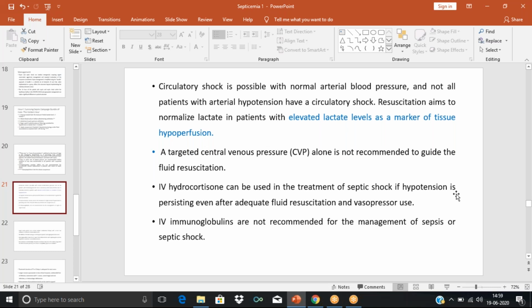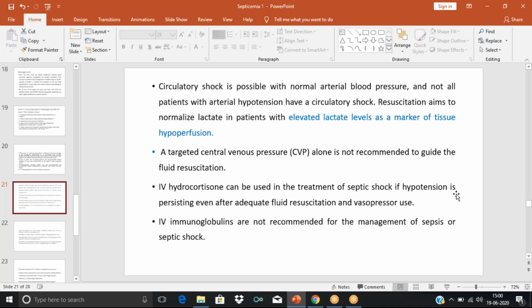When catecholamines are not working and fluid resuscitation is not working. The patient is receiving IV fluid and catecholamines or vasopressors, but still the BP is not increasing. At that point, we can give hydrocortisone. The possible mechanism is that hydrocortisone can prevent the induction of nitric oxide, and it can also enhance the response of the receptors towards the vasopressors that are given.